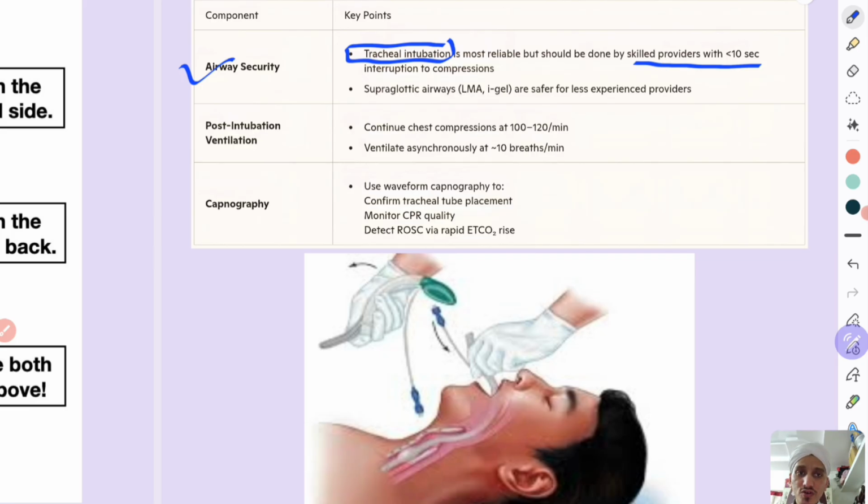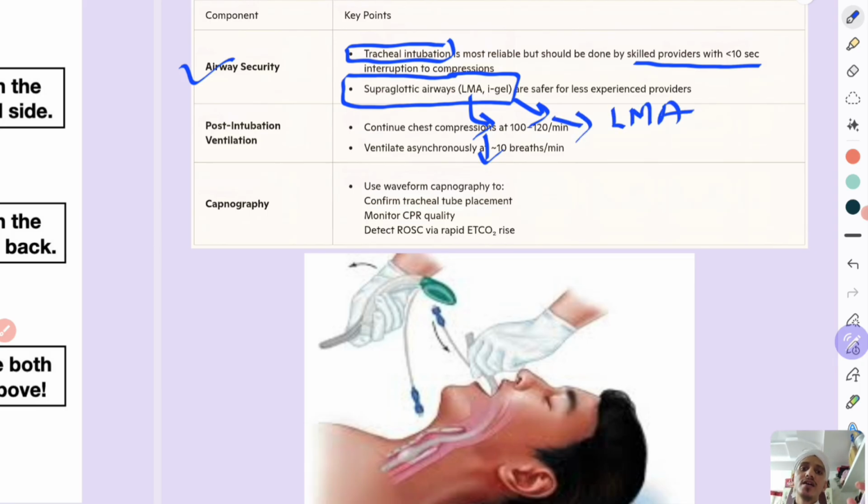For those who are not skilled, the option is supraglottic airways. In these there are two, laryngeal mask airway and one more is i-gel. The difference between these two is this is made of plastic and this i-gel is a specialized type of laryngeal mask airway where the part which fits upon the mouth of the larynx is made up of a gel. Okay, so it will mold to the shape of the larynx. So it is easy. I-gels are very easy. Okay, these are safer for less experienced providers.